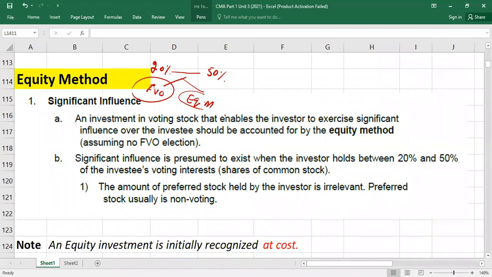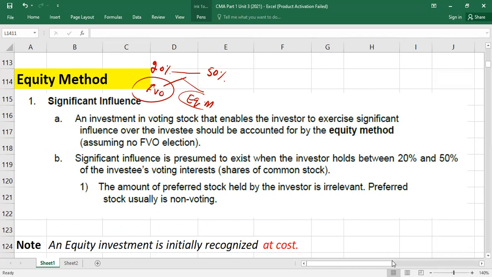Here, fair values of the stocks are not relevant. Cost is relevant, what you have paid at the time of acquisition. Later on, whatever profit share you get from the investee, or loss share you get from the investee, or dividend which you receive from the investee, will be adjusted in the cost. Okay? Fair values are not relevant here.